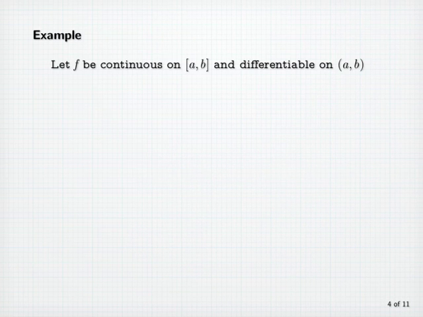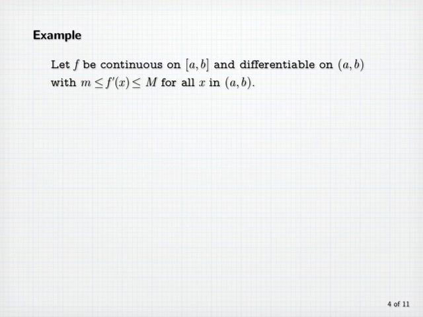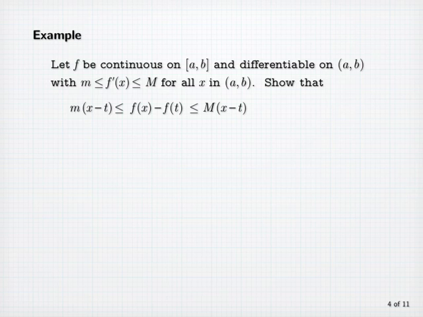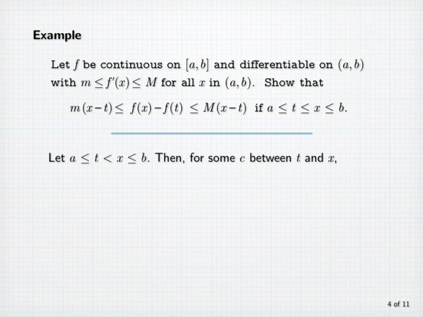Example. Let f be continuous on the closed interval [a, b] and differentiable on the open interval (a, b), with f prime of x between two numbers little m and big M for all x in the open interval (a, b). Show that f of x minus f of t is always between little m times x minus t and big M times x minus t when t is less than or equal to x and t and x are in the closed interval [a, b]. Now let's notice that this is trivially true if t is equal to x, since all three parts of the inequality are 0. So let's assume that t is less than x.